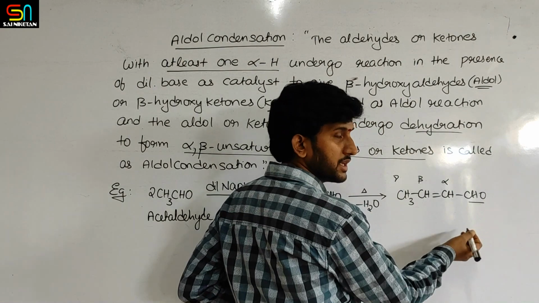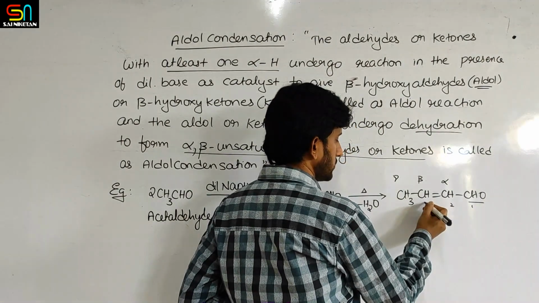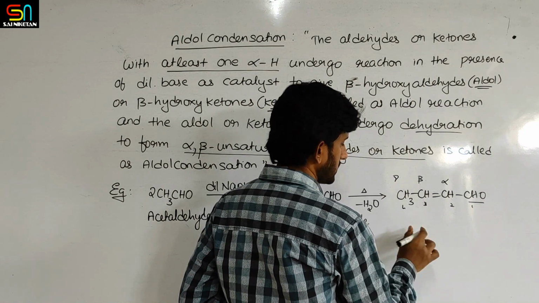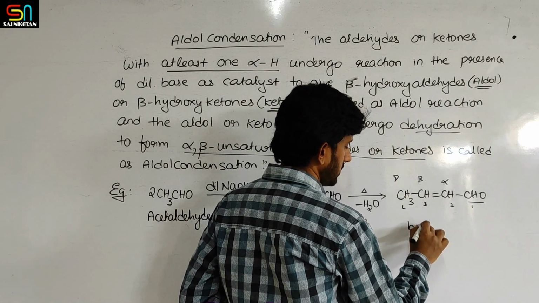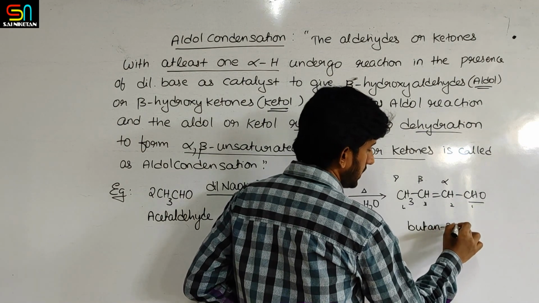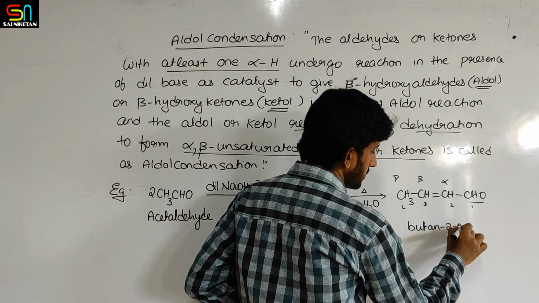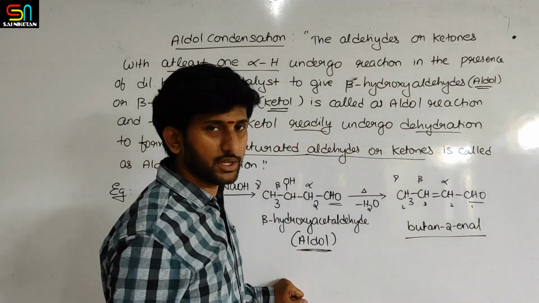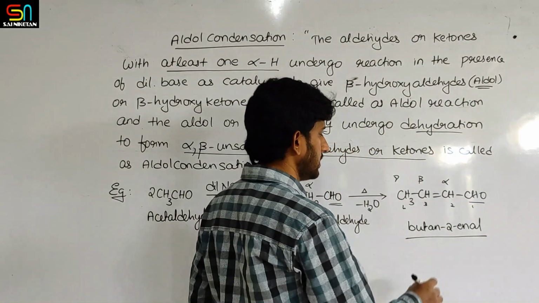Actually, if you take IUPAC naming, 1, 2, 3, 4. Okay, so this is butane 2-ene al. Butane 2-ene al. Second position enal.